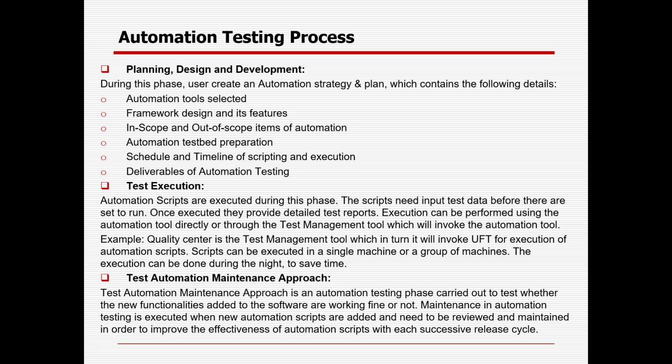Execution can be performed using the automation tool directly or through test management tools which will invoke the automation tool. Nowadays, any automation testing tool you can integrate with a test management tool like Jira, ALM, Rally, DevOps, Azure, etc. From there you can invoke the tool, so that when your execution passes, your test bed or test suite results are automatically updated in your test management tool as well. For example, ALM is a test management tool which in turn will invoke UFT to execute the automation script.